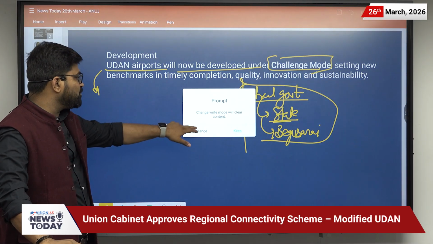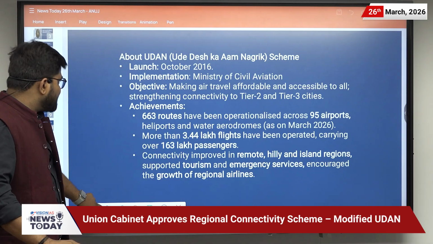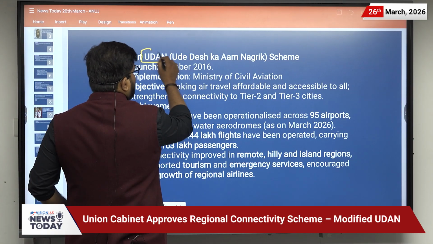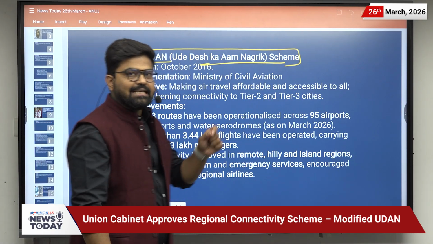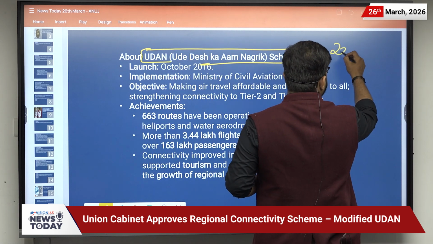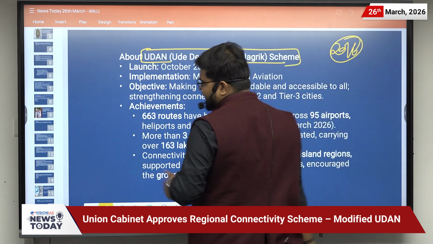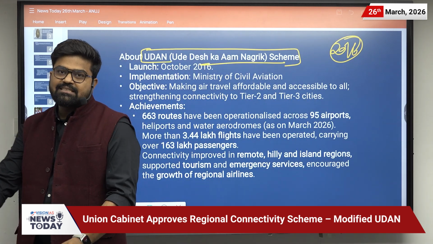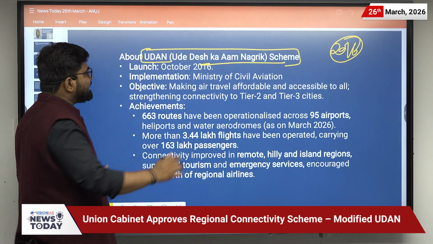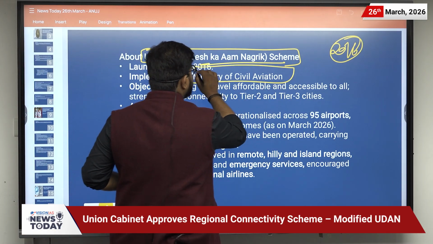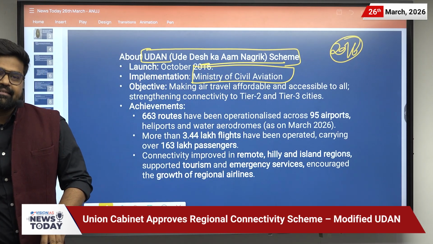Before understanding the modified UDAN, let us first understand the UDAN scheme. It was launched in the year 2016, and the first flight under this was from Shimla to New Delhi. Its implementation is under the Ministry of Civil Aviation.